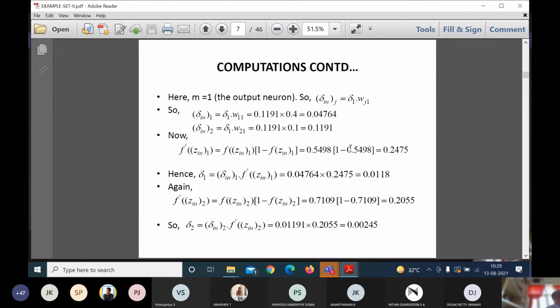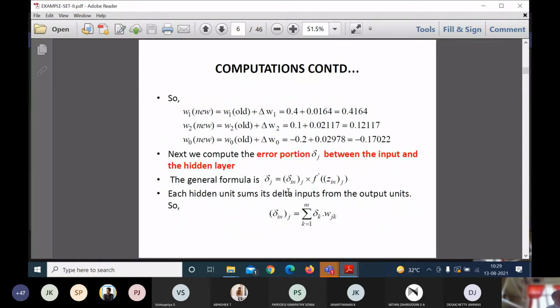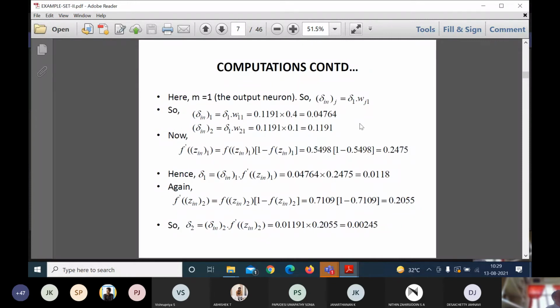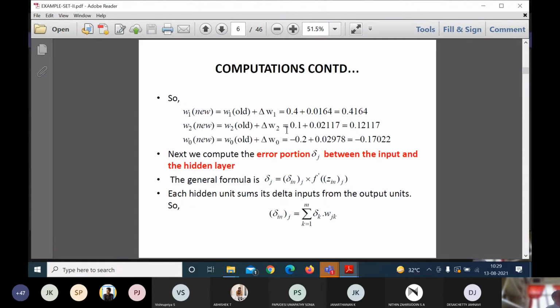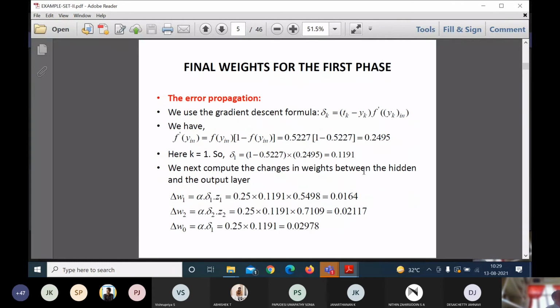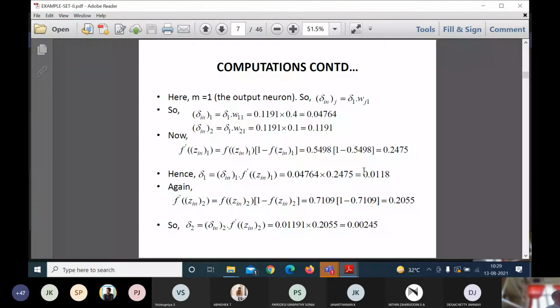So delta in of j, that is nothing but this one. Delta in of j is equal to delta 1 into wj1. Since I have two hidden nodes, I need delta in 1 and delta in 2. So here it is delta 1 w11, delta 1 w21. Delta 1 I have already calculated: 0.1191 into w11, which is 0.4, and w21 value is 0.1. So I am calculating it as 0.04 and 0.119.